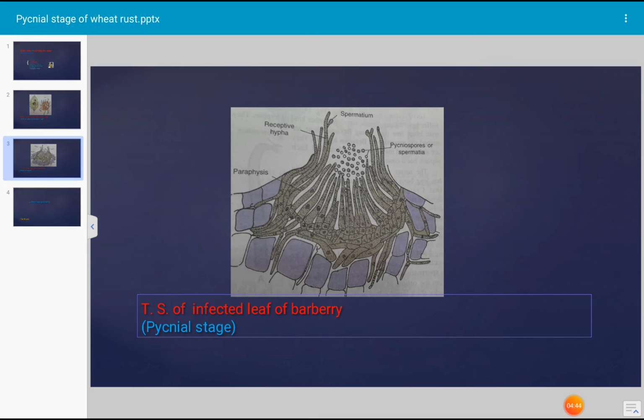These form the female sex organs of Puccinia, and intermingled with the flexuous or receptive hyphae are present paraphyses. Okay, this is the pycnial or spermogonial stage of Puccinia graminis, which causes wheat rust disease, and this is all about the pycnial stage.